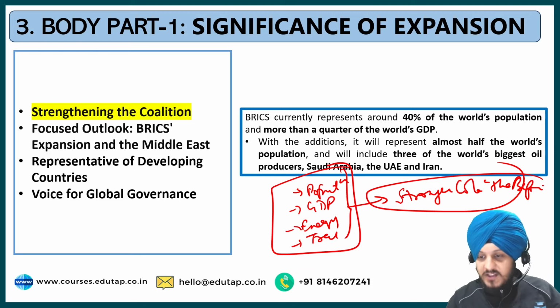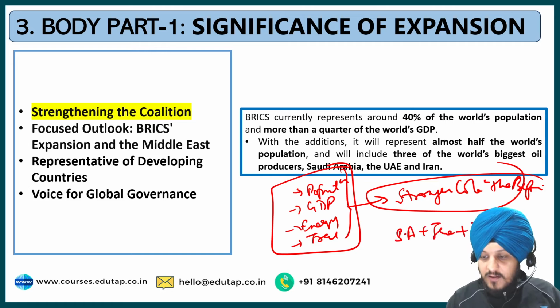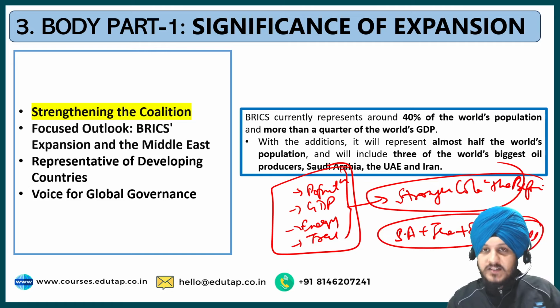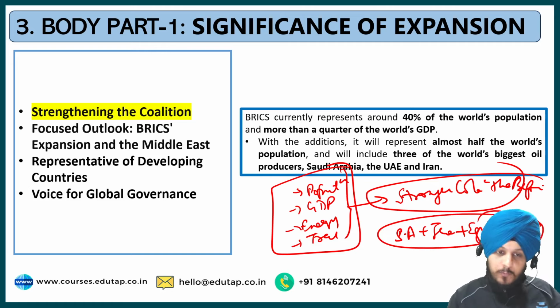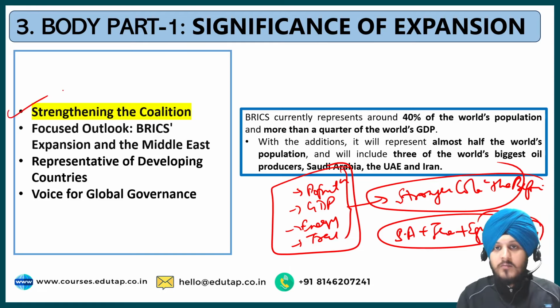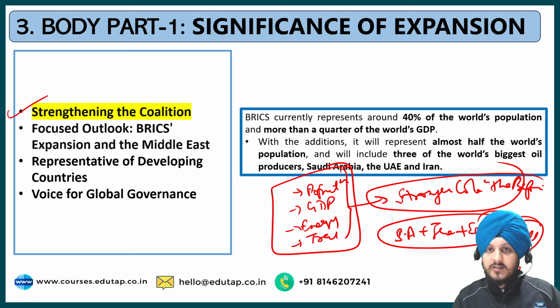So with the addition of new members such as Saudi Arabia, Iran, and Egypt, then we have Ethiopia also, which represents the voice of the African nations. So BRICS has become more inclusive, as well as stronger because of these criteria. That's how the coalition has become stronger than before.